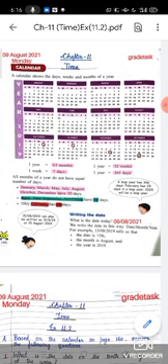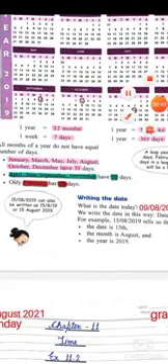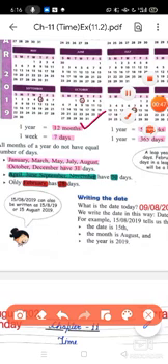So what is a calendar? A calendar shows the days, weeks and months of a year. You can see here 12 months are given: January, February, March, April, May, June, July, August, September, October, November and December. So 1 year is equal to how many months? 1 year is equal to 12 months. 1 week is equal to 7 days.